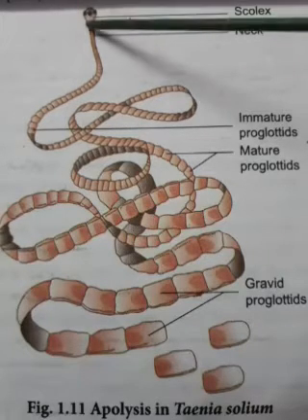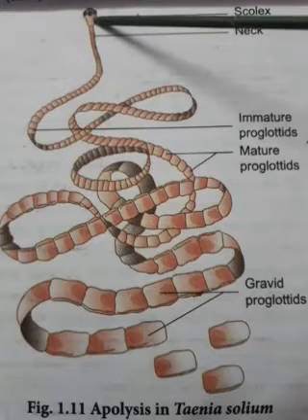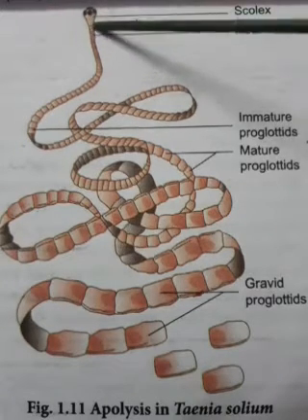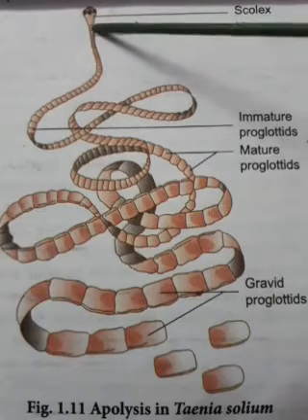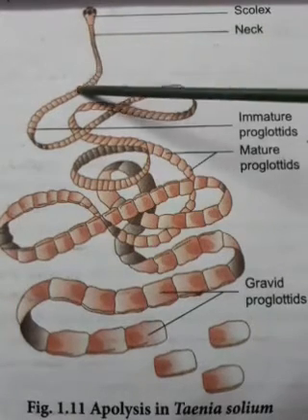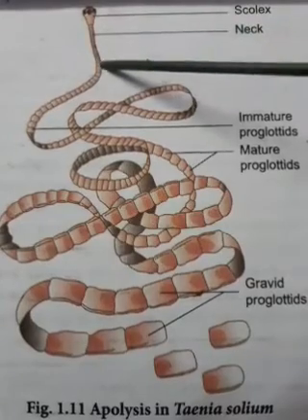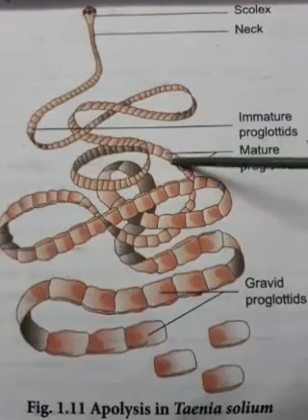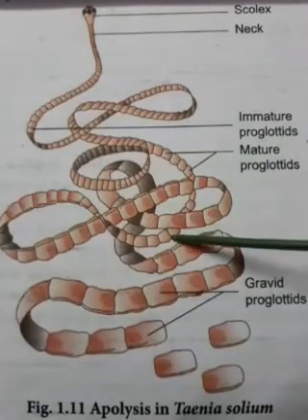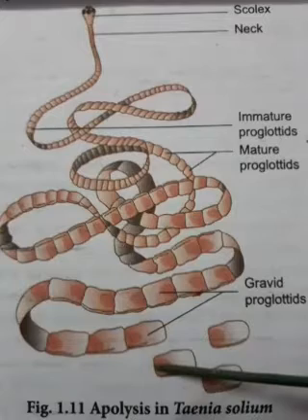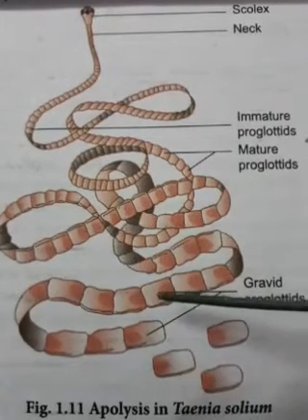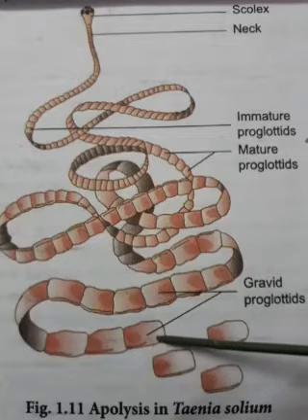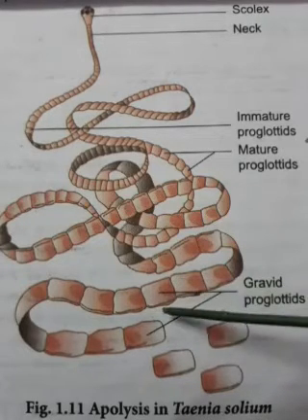The hooks and suckers help them stick to the host's body. This is the small neck region, and only from this region will new proglottids be formed. Here they have the immature proglottids, and as the organism extends they have the mature proglottids, and at the posterior-most end they have the gravid proglottids, or the proglottids which have the developed embryo.